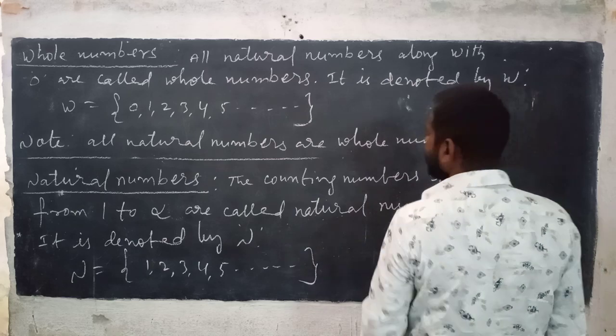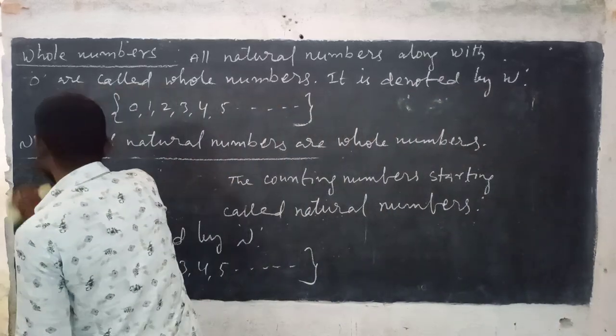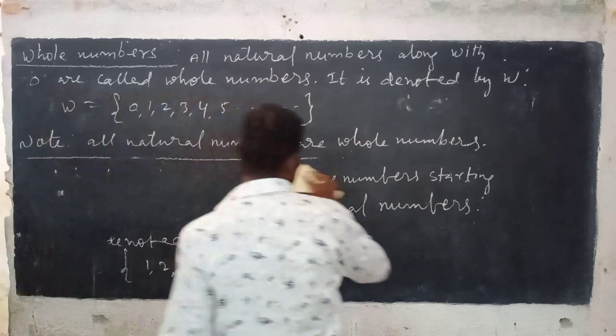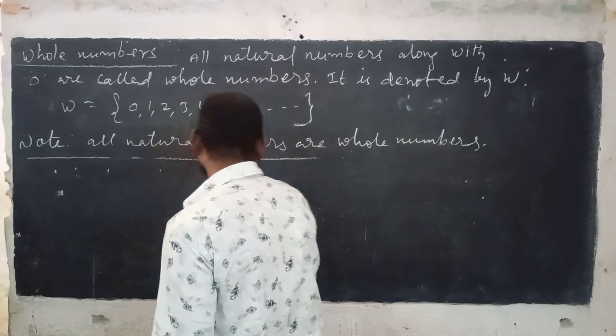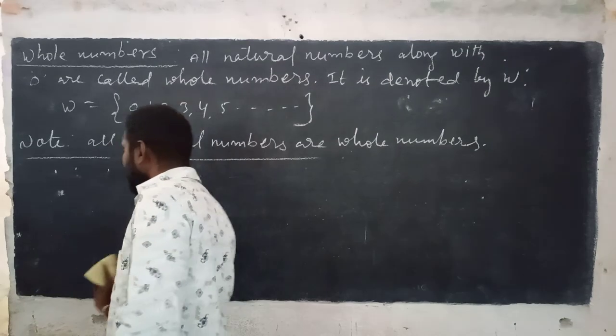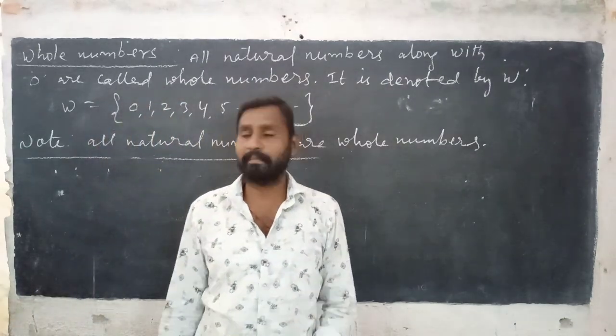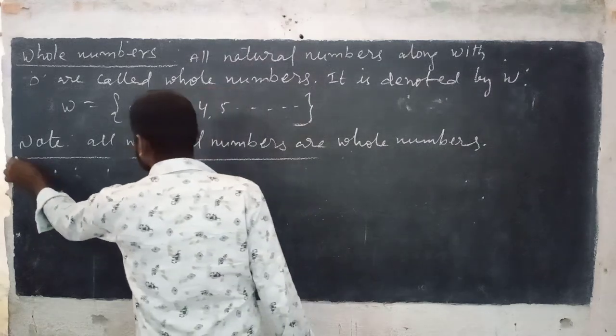All natural numbers are whole numbers, but all whole numbers are not natural numbers. Remember it.